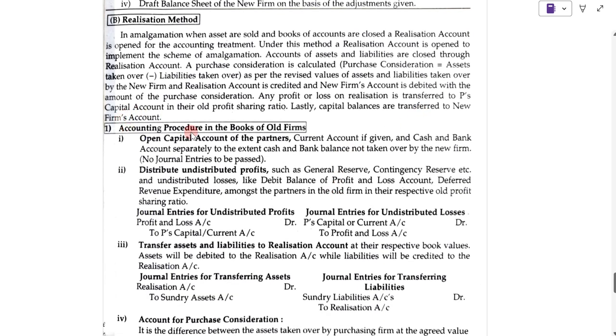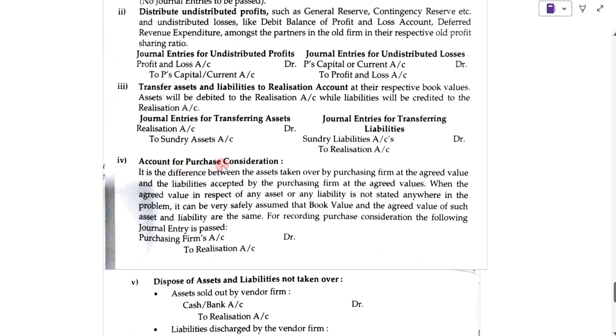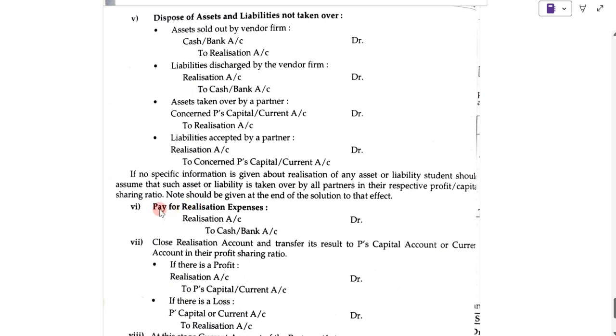So accounting procedure to follow in the books of old firm by realization method. First, open the capital account of partners. Then second step, distribute undistributed profits such as reserves, general reserves, etc. Third, transfer assets and liabilities to realization account. Fourth, account for purchase consideration. Fifth, dispose the assets and liabilities not taken over. Sixth, pay for realization expenses.